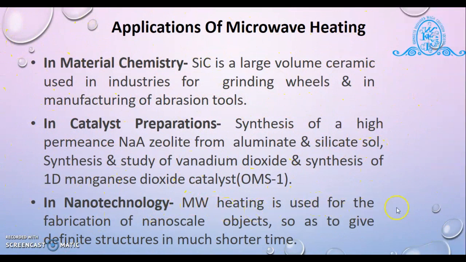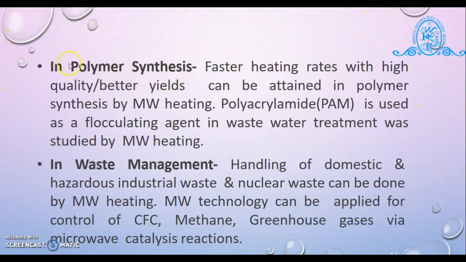Microwave heating is used for the fabrication of nanoscale objects so as to give definite structures in much shorter time. Next, microwave assisted reactions are also used in polymer synthesis. Faster heating rates with better yields can be attained in polymer synthesis by microwave heating. Polyacrylamide, that is PAM, used as a flocculating agent in wastewater treatment, was studied by microwave heating. That's why this is used in polymer synthesis.